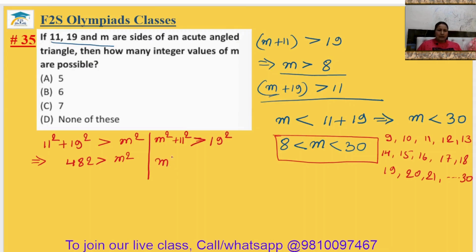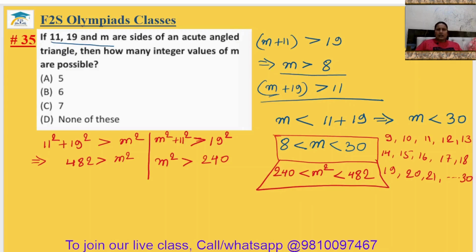It means m square should be greater than 240. Okay? So another condition is the value of m square should lie between 240 and 482.